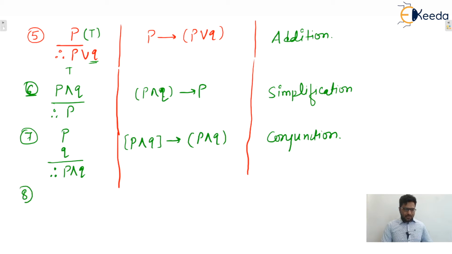And next one is the eighth one. Let's say P or Q, then negation P or R, two premises are given to you. Therefore, Q or R. This one is also a valid argument.